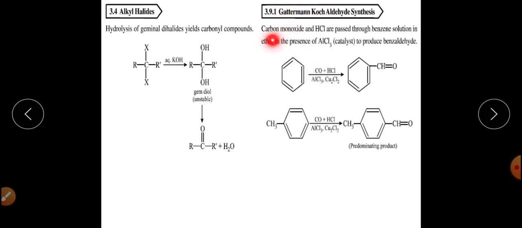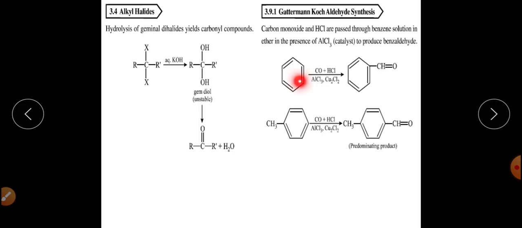Here is the method by which you can convert aromatic compounds. Here we are taking benzene. Specifically, we can convert benzene into benzaldehyde. We can convert some substituted benzene into substituted aromatic aldehydes by using this method as well, and this method is called the Gattermann-Koch aldehyde synthesis, in which we generally use a mixture of carbon monoxide and HCl in presence of AlCl3.